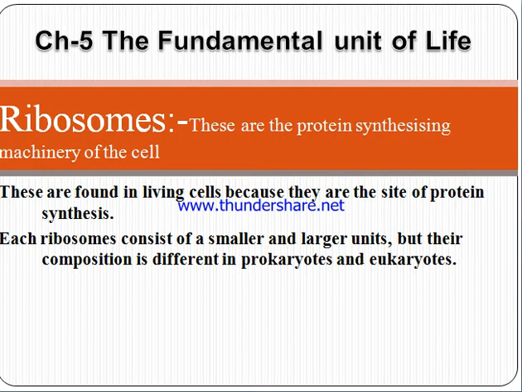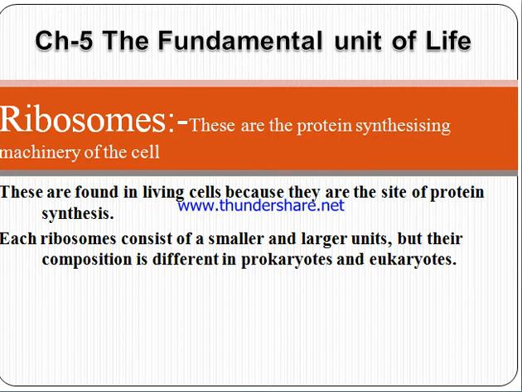Next we are coming to the ribosomes. These are the protein synthesizing machinery of the cell. They help in protein synthesis. Where ribosomes are present, that helps in protein synthesis. They are found in living cells because they are the site of protein synthesis. Each ribosome consists of smaller and larger units, but their composition is different in prokaryotes and eukaryotes.